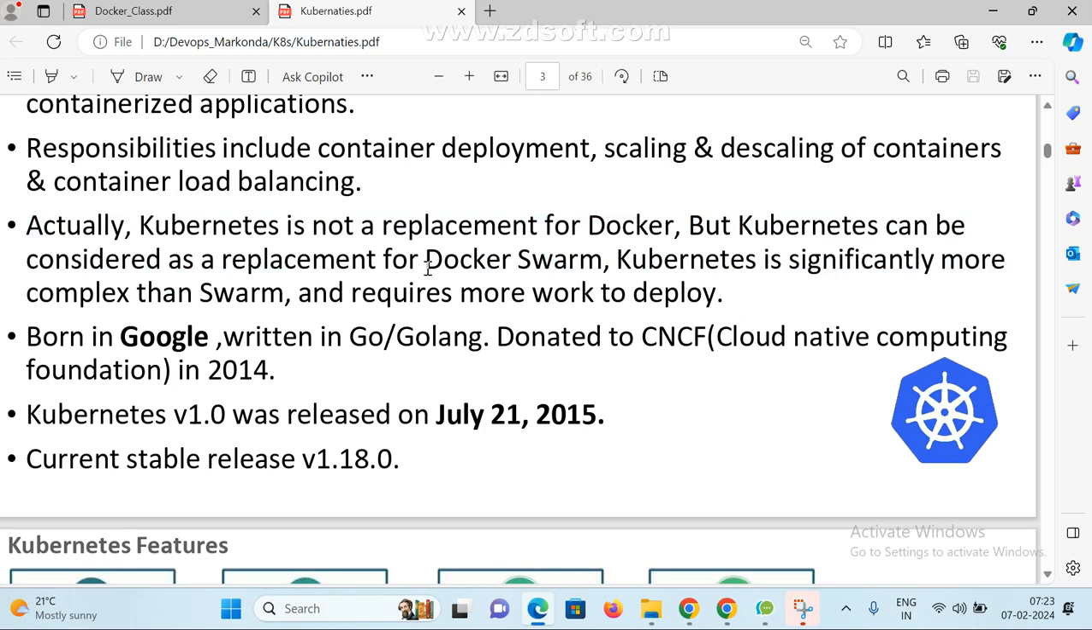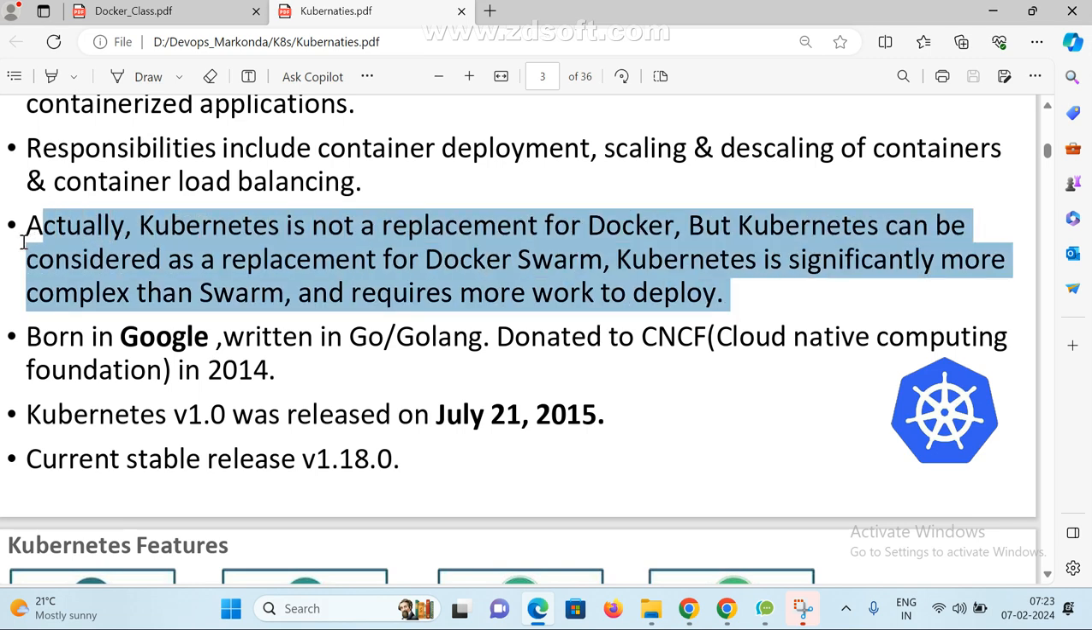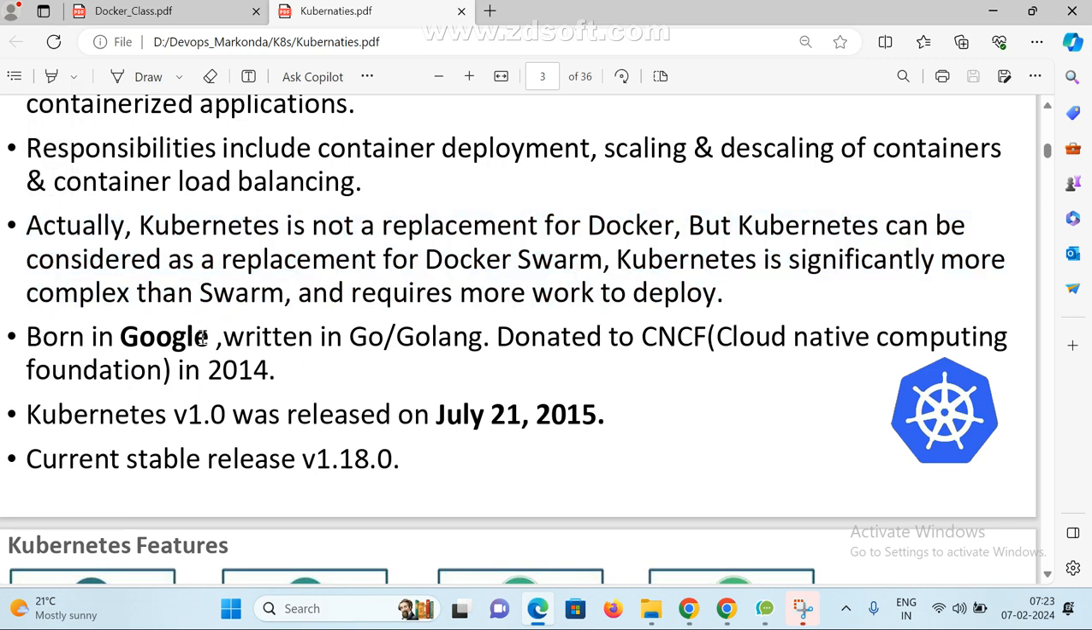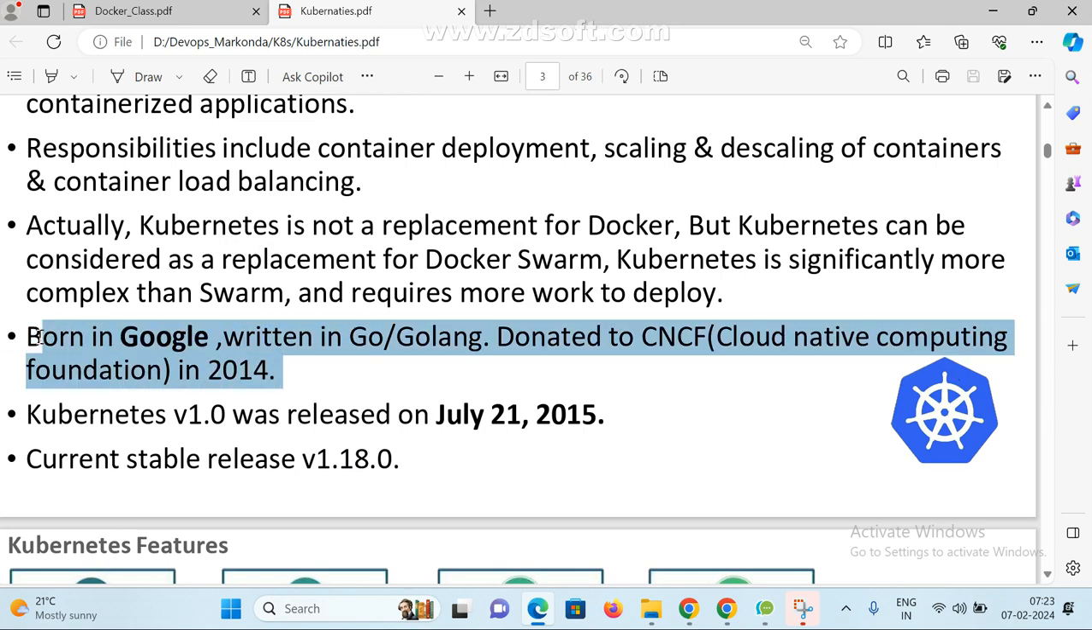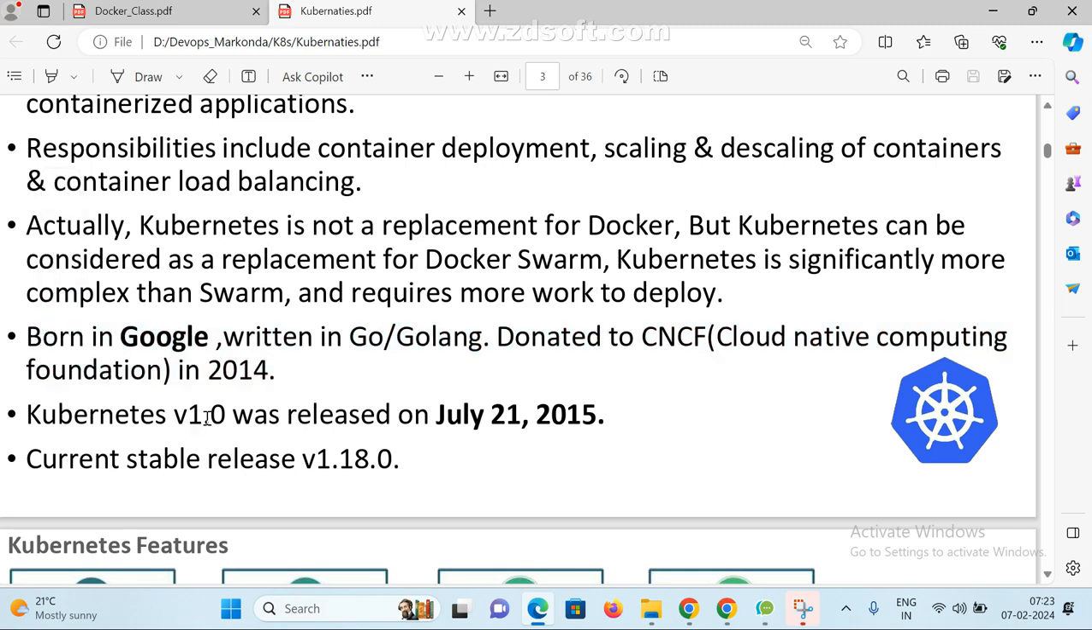With the help of Kubernetes, we can easily deploy our application multiple times in a single day. Some basics: Kubernetes was born in Google, written in the Go language, and donated to the Cloud Native Computing Foundation. In 2014 Kubernetes was first introduced, and the first version, v1.0, was released in 2015.